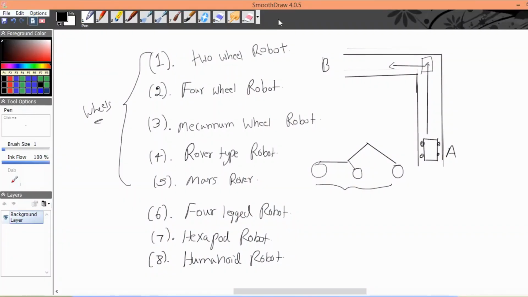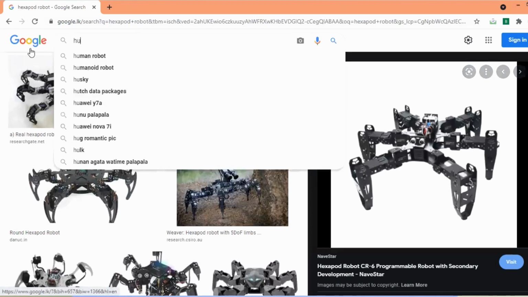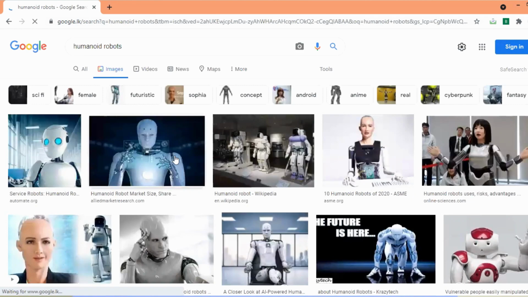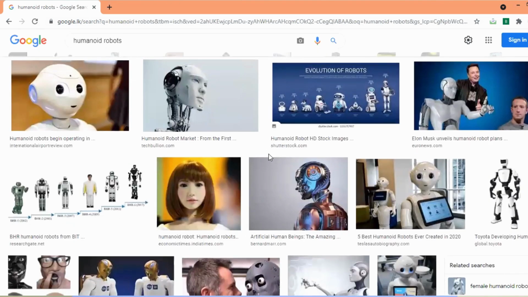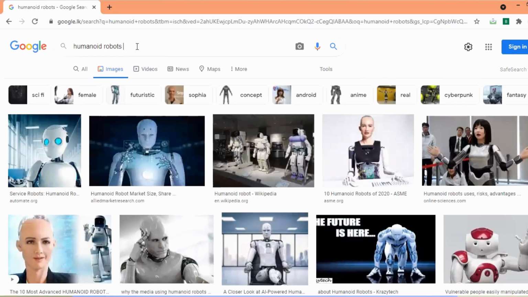So let's see some of the humanoid robots available. Humanoid robots. These are very advanced humanoid robots. Let's type humanoid robots Arduino.